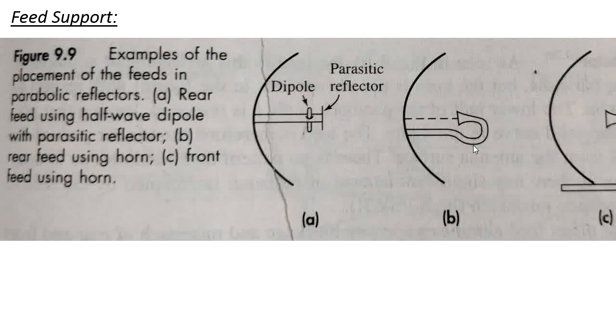In order to overcome that, we are using the offset feed here. So what are the two disadvantages? Whenever the radiation emitted by the feed falls onto the antenna surface, the reflected radiation again falls into the feed.